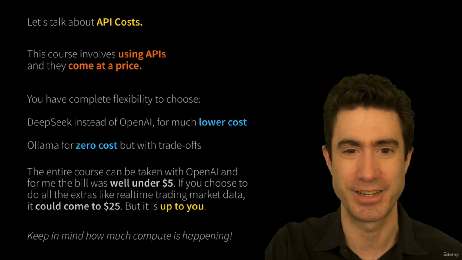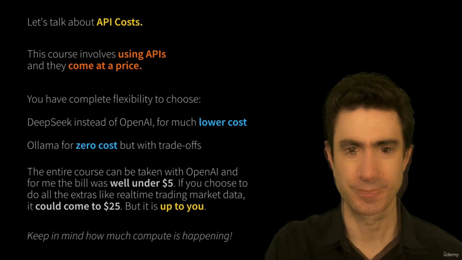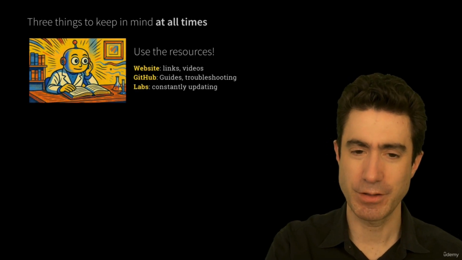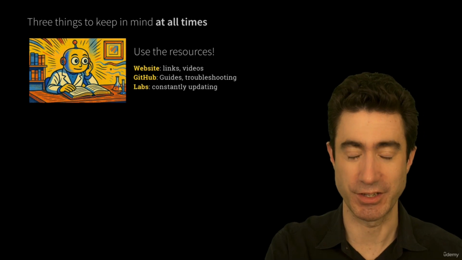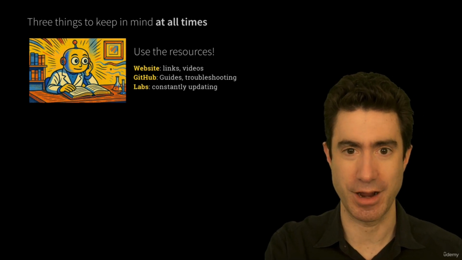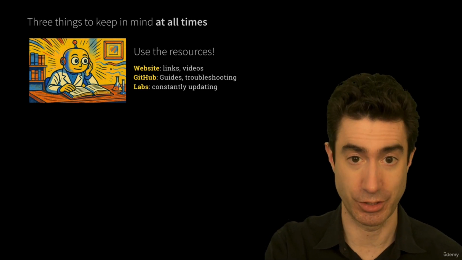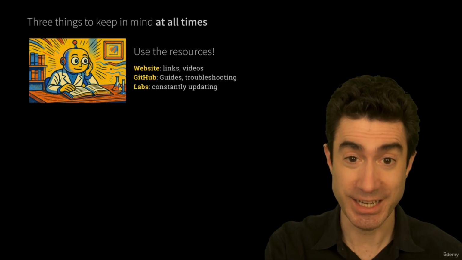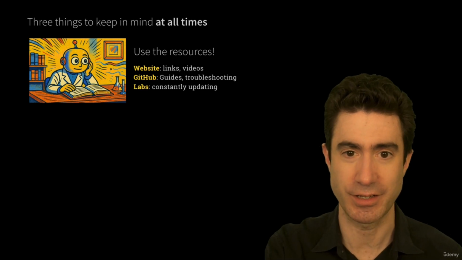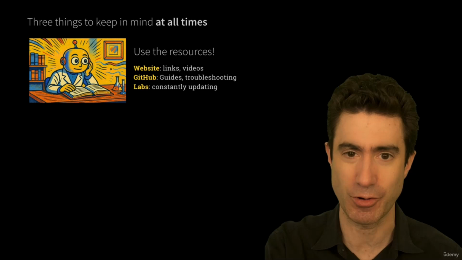Please do keep in mind, you don't need to spend anything on APIs if you don't want to. So there are 3 things for you to remember. The first of them is that there are resources that accompany this course, and they're really great. There's a website where I've put links and I've got extra content in the form of YouTube videos that should be helpful. In GitHub, there's a whole section with different guides to teach different kinds of skills that you might need. And there's some troubleshooting guides in there too that will fix problems for you.